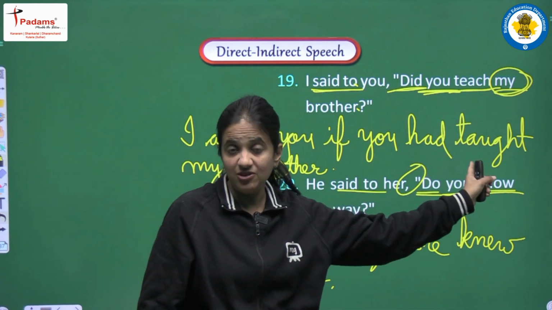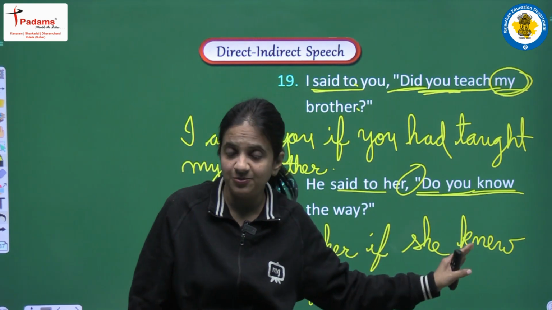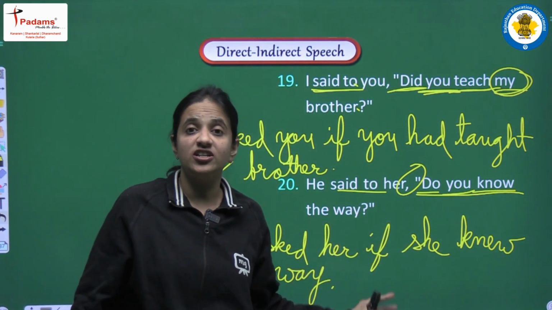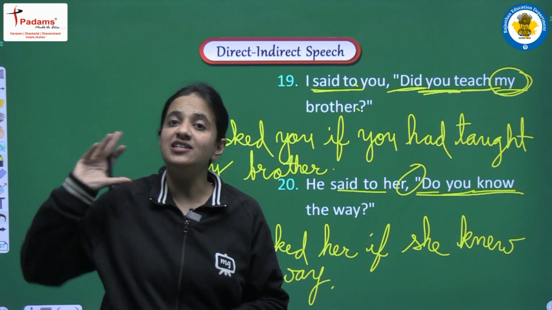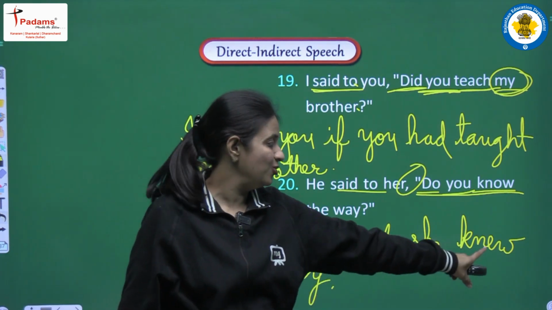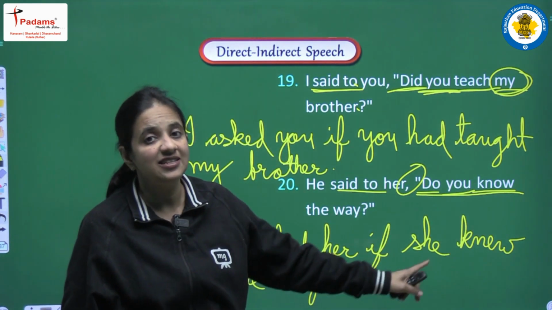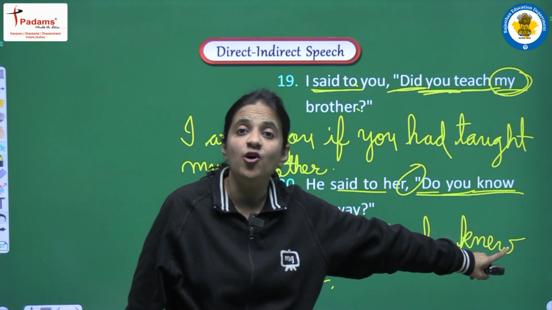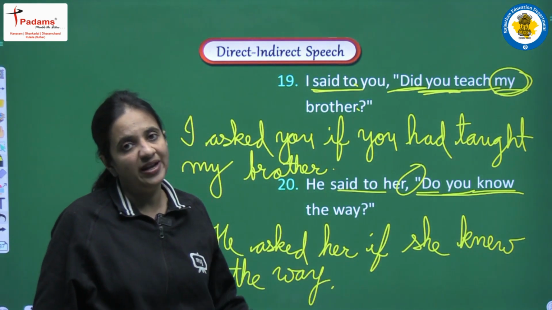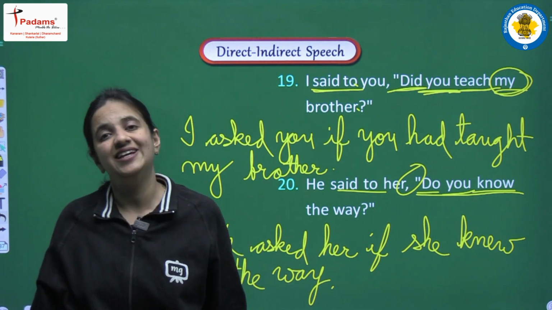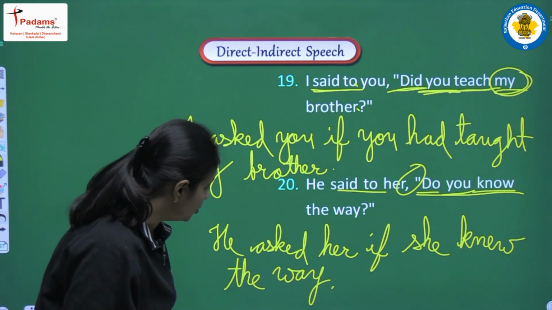This is an interrogative sentence, but when we are converting the sentence into indirect speech, then we have to maintain the structure of a positive sentence, and in the positive sentence of the past simple tense, we have to use the second form of the main verb, and no helping verb is here. This is the reason we are writing second form knew, and we are not writing did here. Why? Because we have to maintain the structure of a positive sentence, and the complete sentence will be, he asked her if she knew the way.